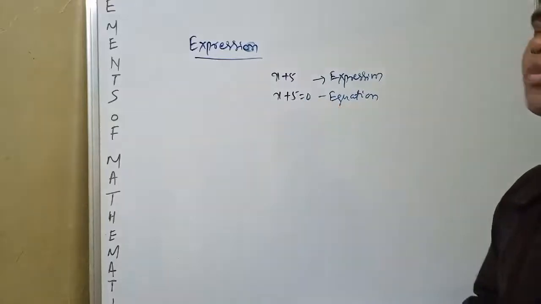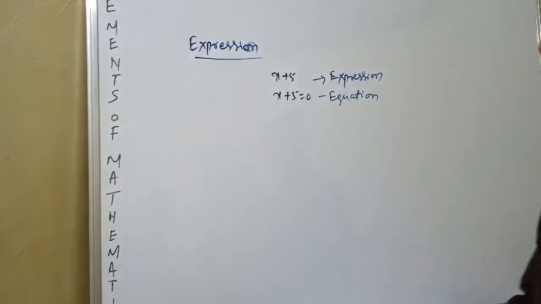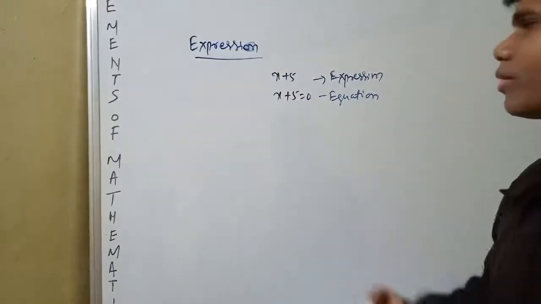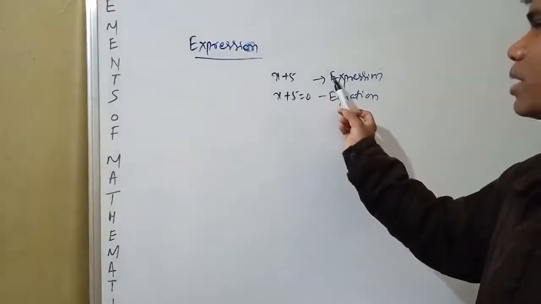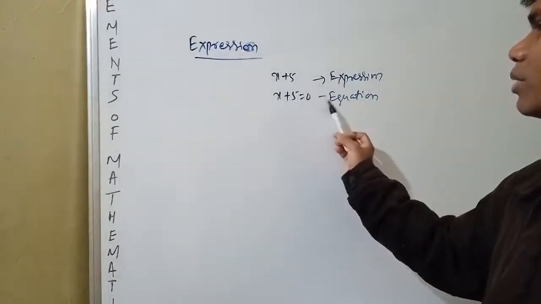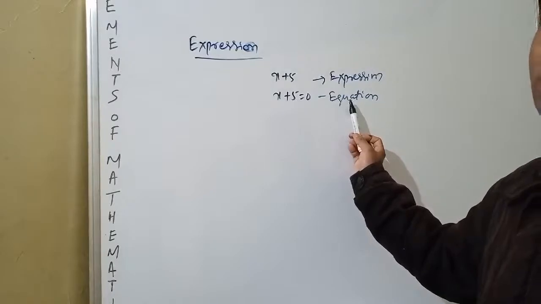Now you see, x plus 5 is an expression, x plus 5 is equal to 0 is an equation.